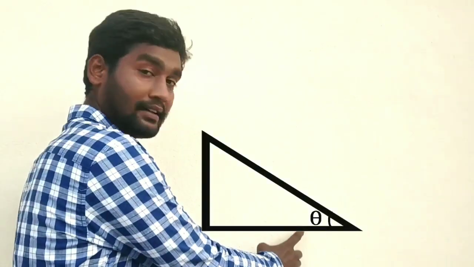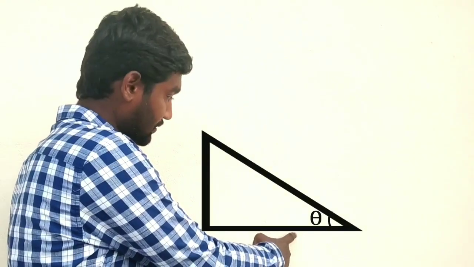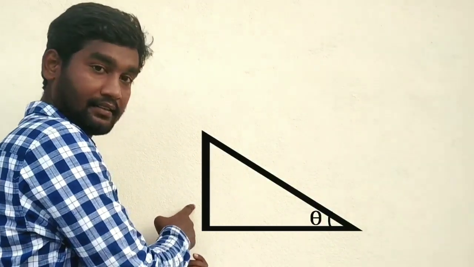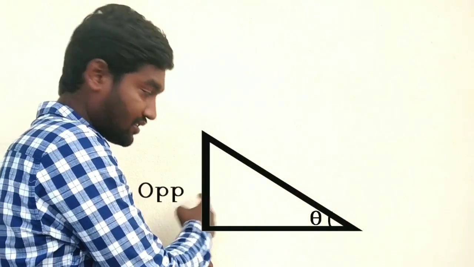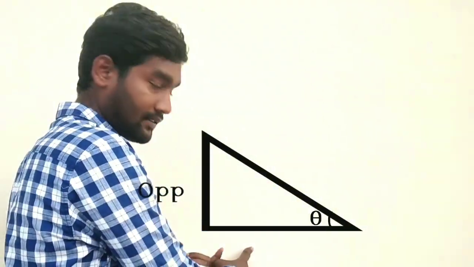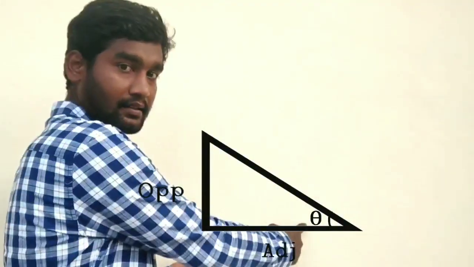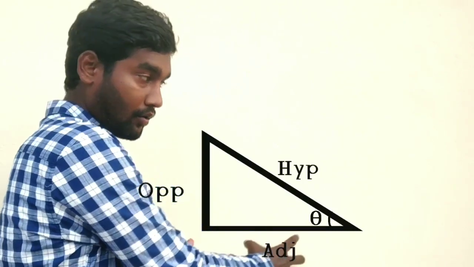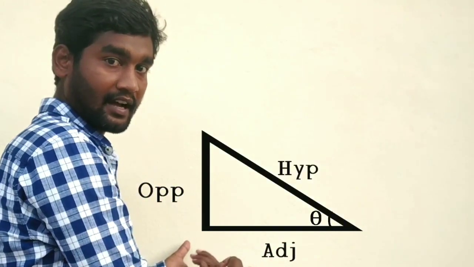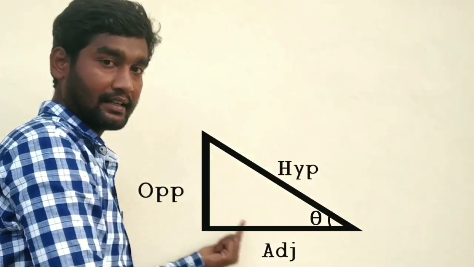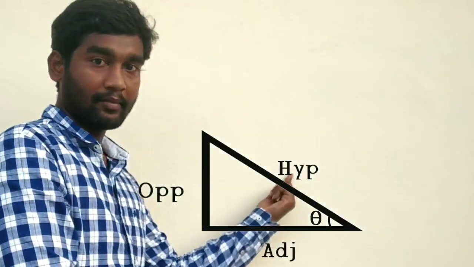Let us take right angle triangle. Now this is angle theta. This angle theta is opposite to this side. This side is called side opposite to theta, and this side is adjacent to theta. Now this longest side is called hypotenuse. Now from this triangle we have three different sides: one is side opposite to theta, adjacent to theta, and a hypotenuse.